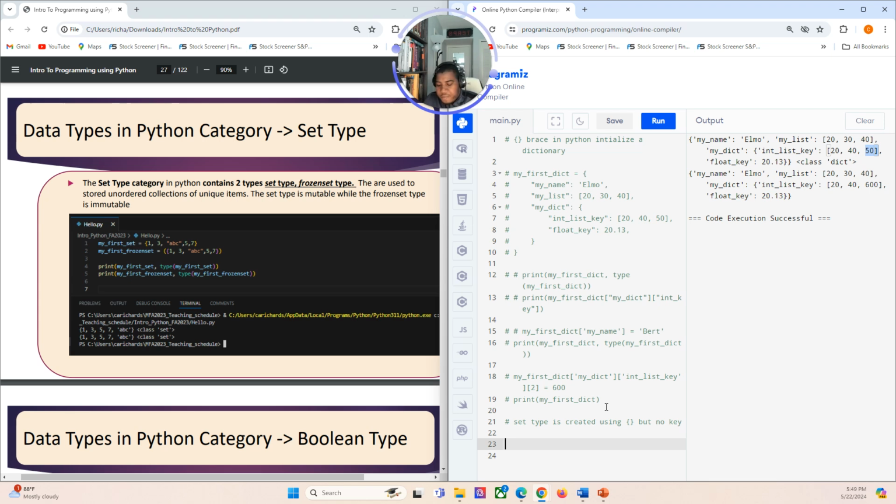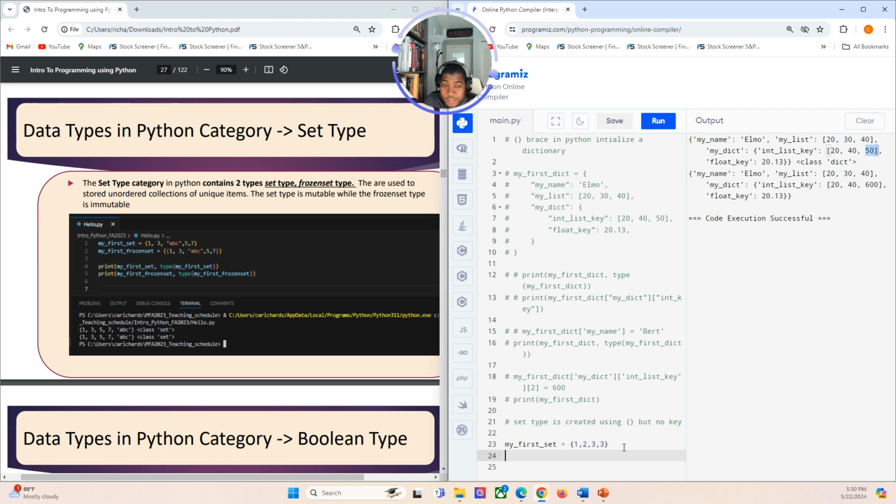So let's look at my first set. So my first set, curly brace, no keys. So let's do 1, comma. Let's see if I could repeat values. It says unique, so it should show something here. So let's do that.